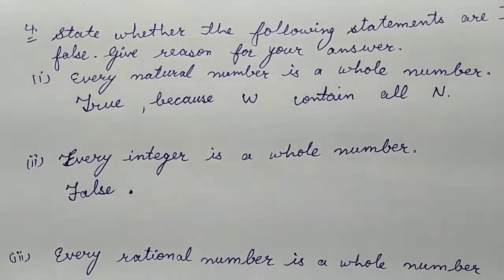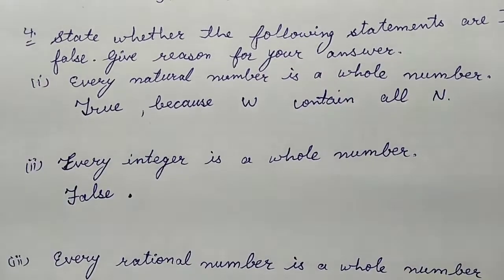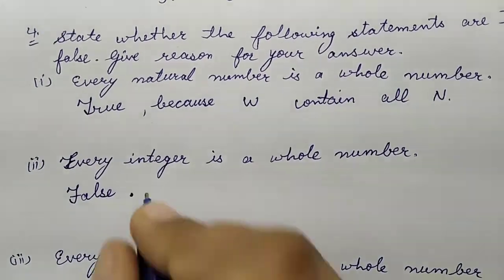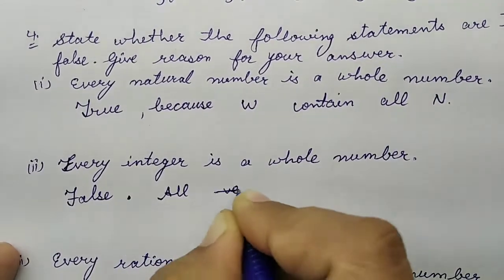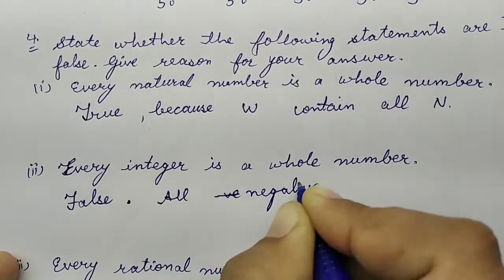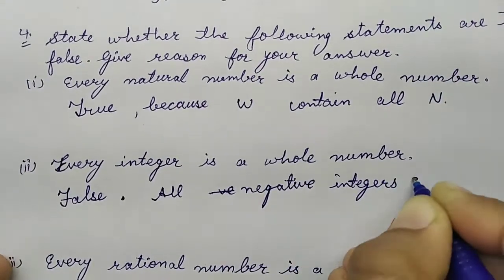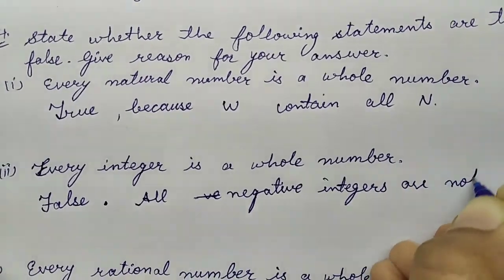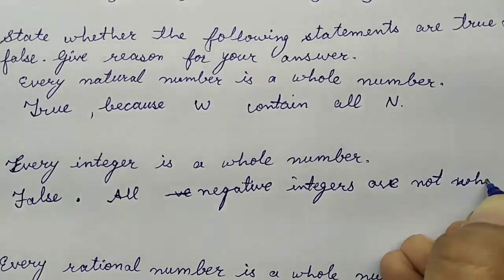So, what can the example be taken here? All the negative integers, they are not the whole numbers. Okay, write it complete. All negative integers are not whole numbers, right?